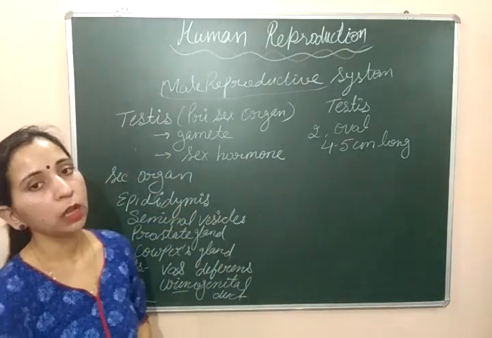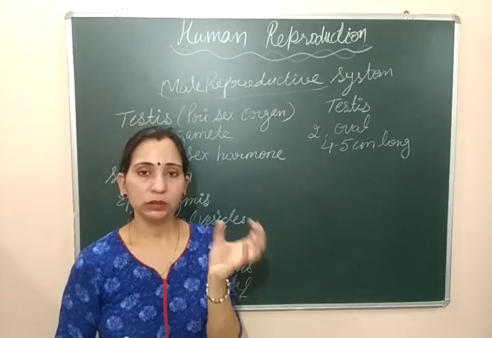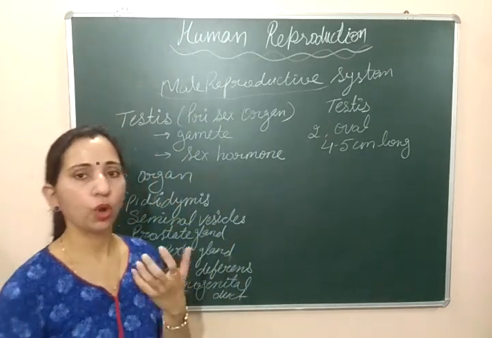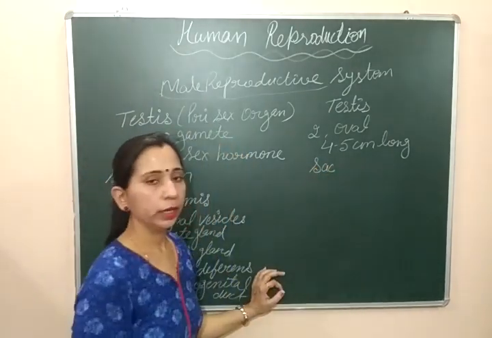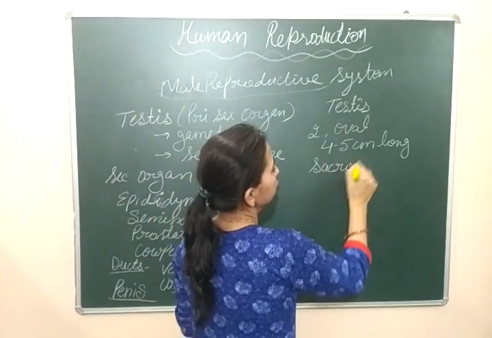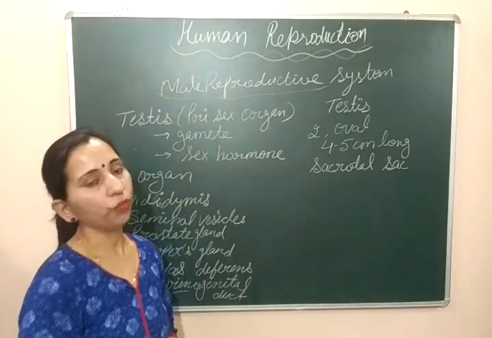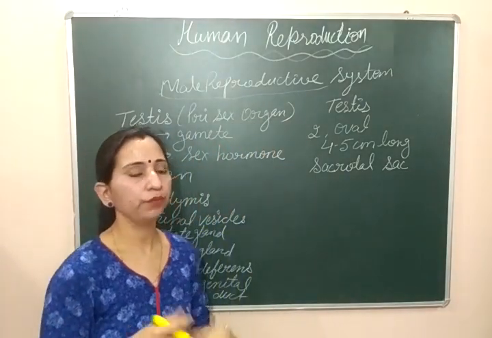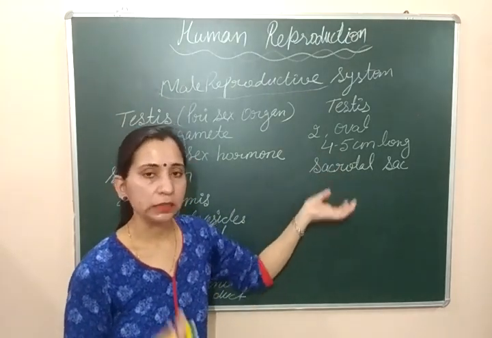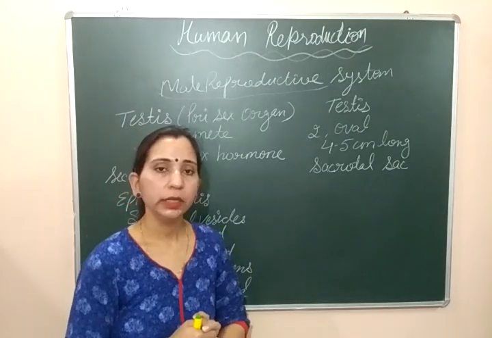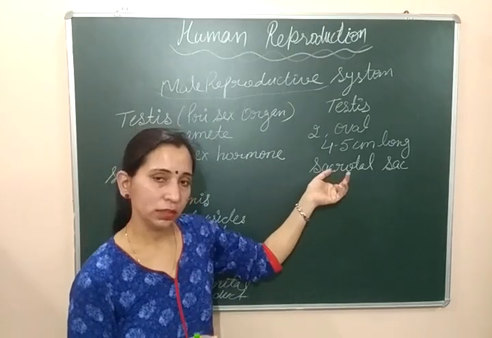In the case of human beings, the testes are present outside the abdominal cavity in a small, thin pouch-like structure. That pouch is known as scrotal sac. The pouch in which the testes are found is known as scrotal sac, and this is the sac which keeps the testes. Earlier, during fetus development, जब embryo formation हुई है, fetus develop हो रहा है, at that time the testes are present in the abdominal cavity. But as the male reproductive organs start forming, the testes come out of the abdominal cavity and descend towards this sac, that is the scrotal sac.